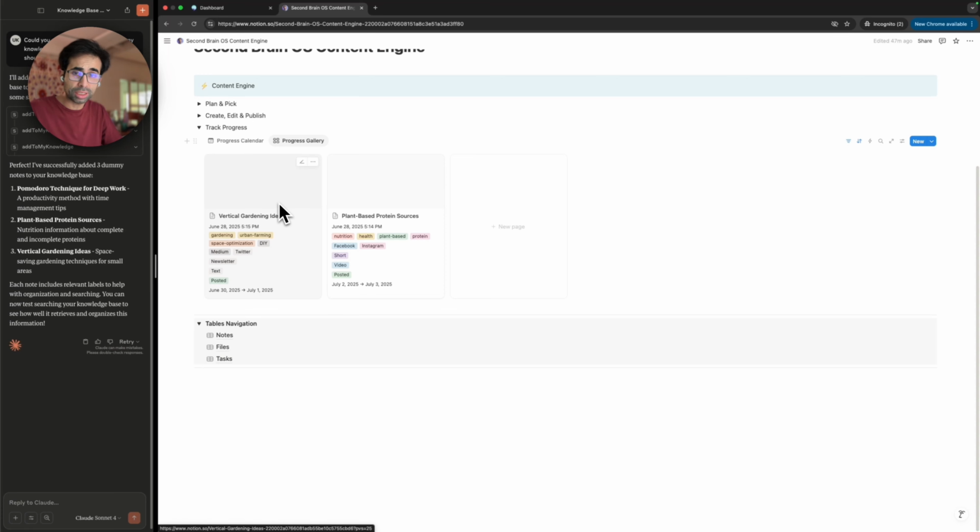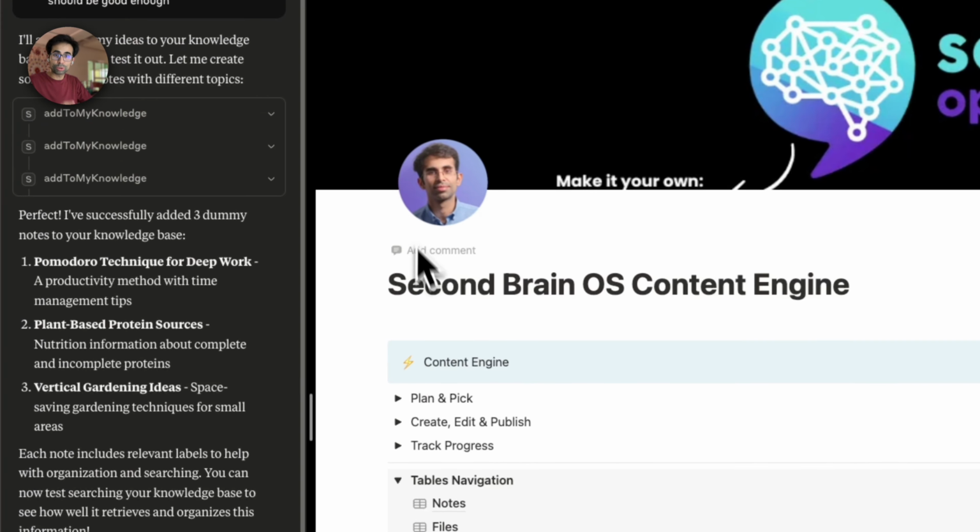So if you end up not using it, no problem. There's no annual fee. There's no monthly fee. You can just discard it. And if you use it, then you pay only for what you're using instead of paying too much every time. Because with Zapier and Airtable, what also happens is you have all this excess that hasn't been used, and then you're still paying for it. Over here, it's completely pay as you go. So that's all about the Notion secondary OS.